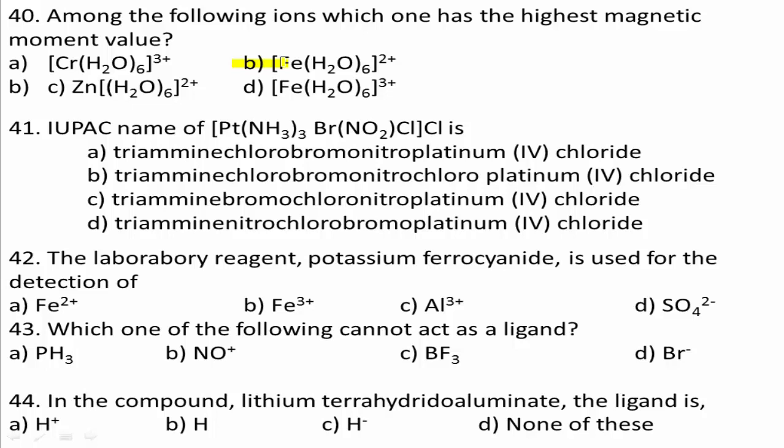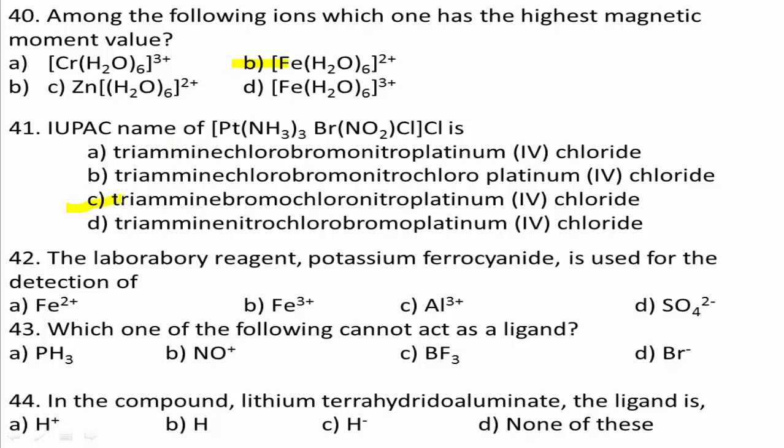According to the rules of nomenclature, the correct answer for this question is C, because the IUPAC name of the given complex is triammine bromochloronitroplatinum(IV) chloride.